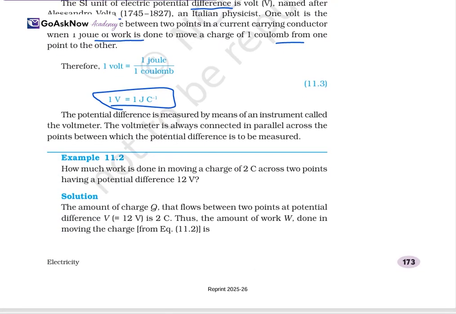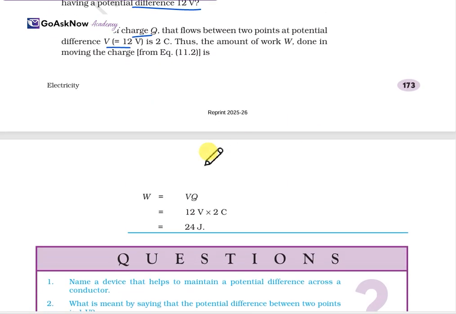Now the potential difference is measured by means of an instrument known as a voltmeter, just as current is measured by an ammeter. For potential difference it will be the voltmeter. The voltmeter is always connected in parallel across the points between which the potential difference is to be measured. Now, how much work is done in moving a charge? The amount of charge Q is given, and the potential difference V is equal to 12 V. Thus the work done in moving the charge is W equals VQ. Substituting the values, we get W as 24 joule.